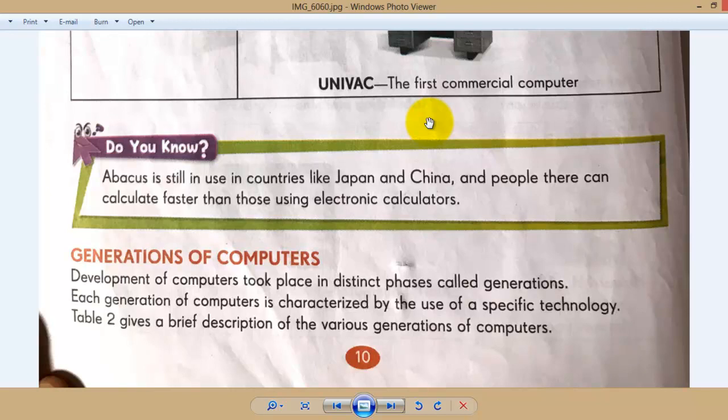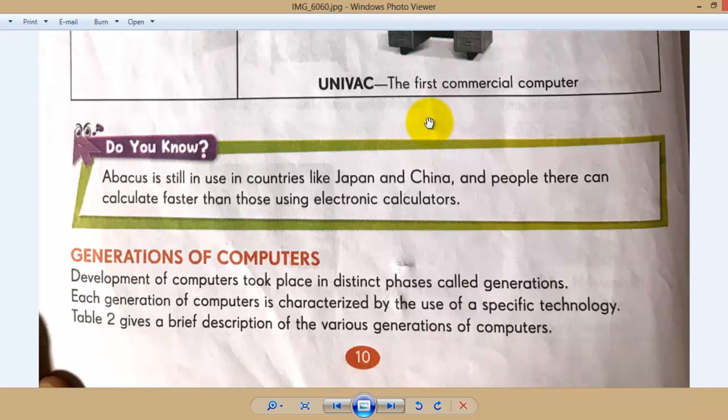Each generation of computers is characterized by the use of a specific technology. The table gives a brief description of the various generations of computers. The one which I told you before, that there are different technologies used in our computer system in computer technology history, and the development of a new technology gives a new generation.